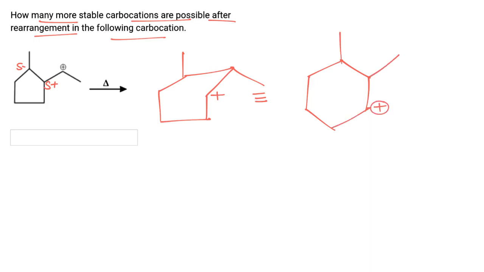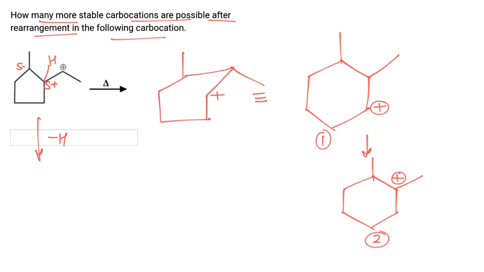Now in this case, hydride shifting is possible. So after hydride shift, it will be converted to this carbocation. So 1 and 2, these carbocations are formed. Along with that there is a possibility of another hydride shift, and if it takes place, then it will be converted to this carbocation. So a total of 3 carbocations are possible after rearrangement, and hence the correct answer is 3.